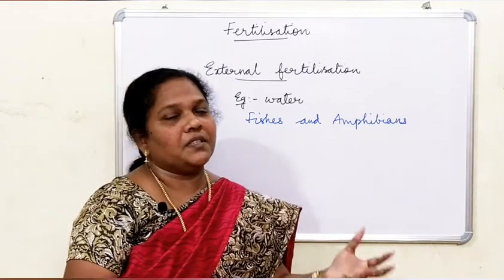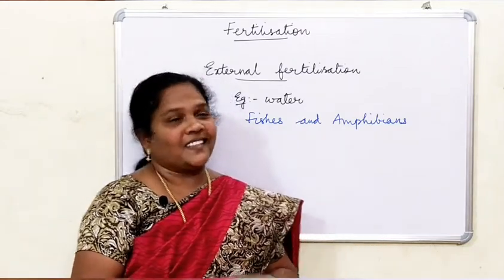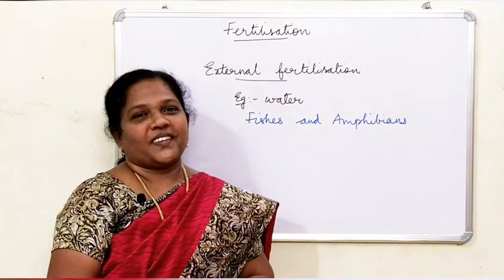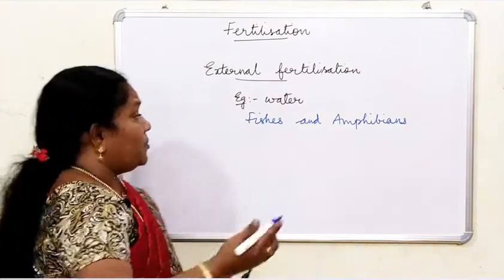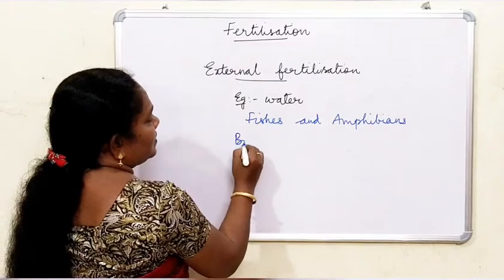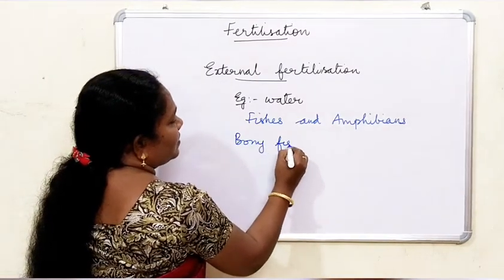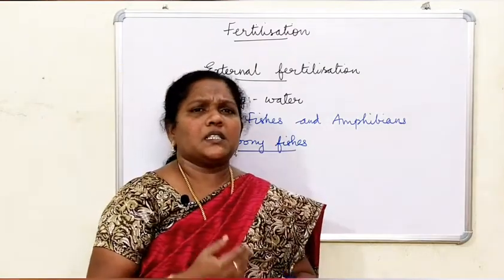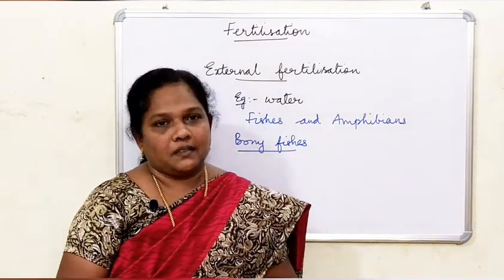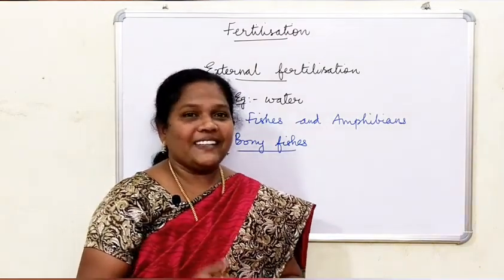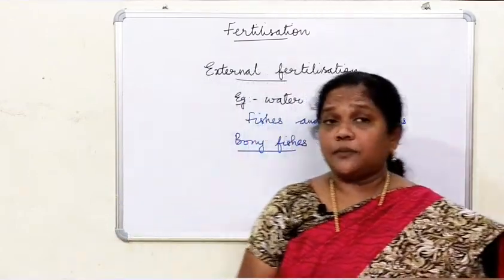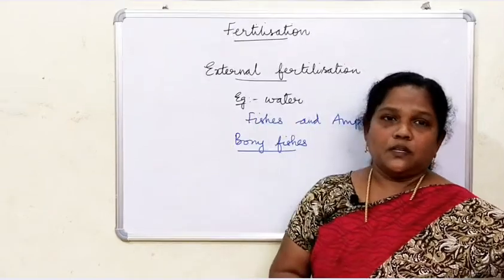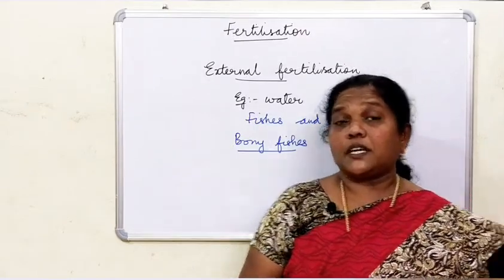In that case, you call this external fertilization. A very common example is bony fishes and frogs, where a large number of gametes are released. So a large number of offspring can be produced because fertilization occurs in the water.